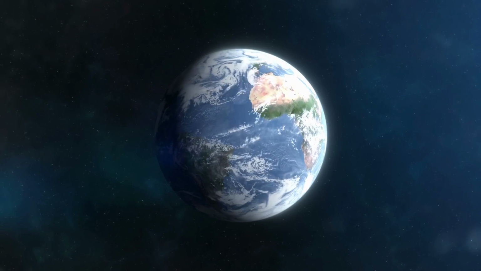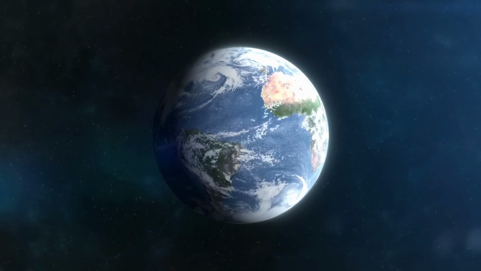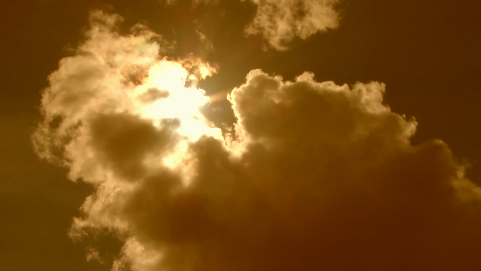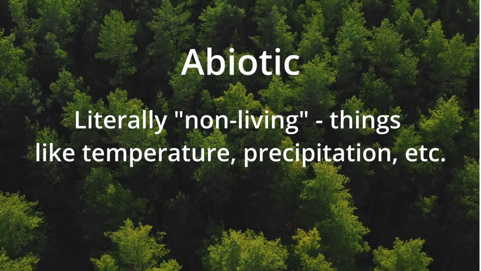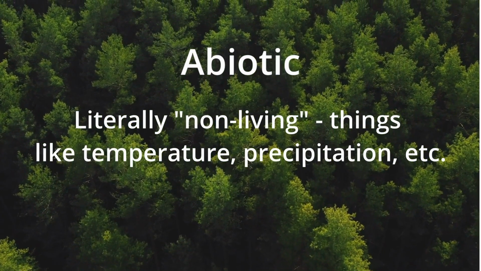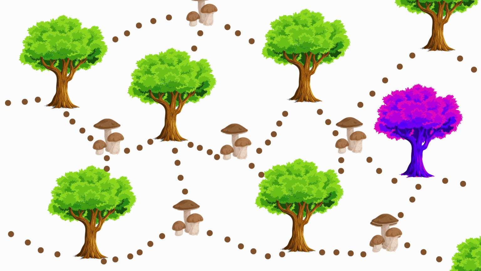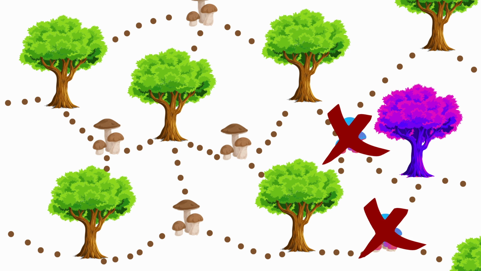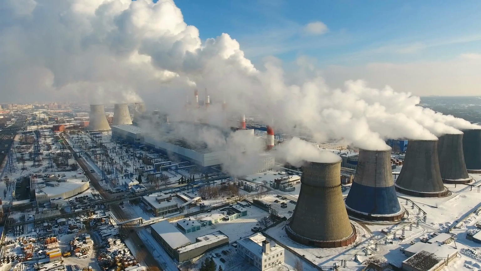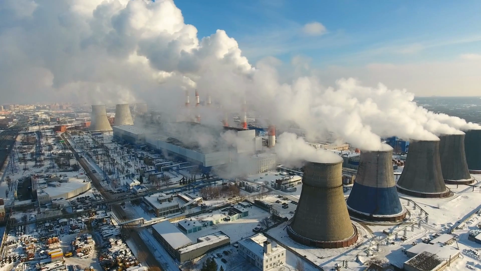There's also concern that shifts in temperature and precipitation due to climate change could impact the distribution and functioning of the mycorrhizae that are essential to this interaction. Not all fungal and tree species react the same to changes in their abiotic environment. Let's say that tree species A can only work with fungal species B. Well, if fungal species B doesn't survive changing temperature and precipitation, then that will also reduce the ability for tree species A to tap into the Wood Wide Web. And this is just one of the many ways that this system could be affected by climate change.